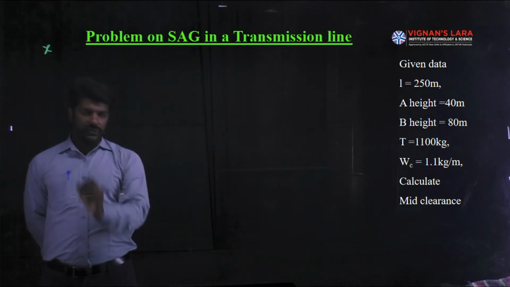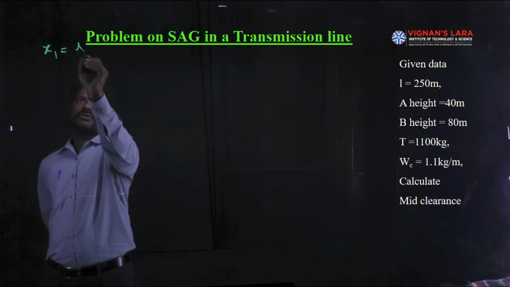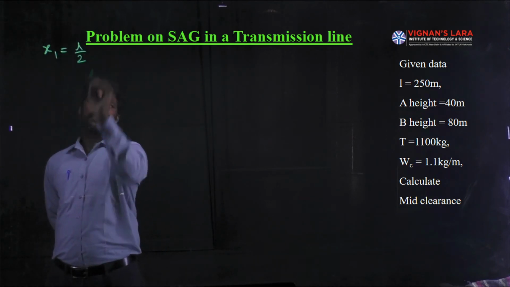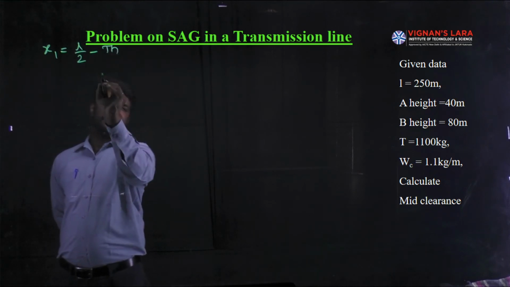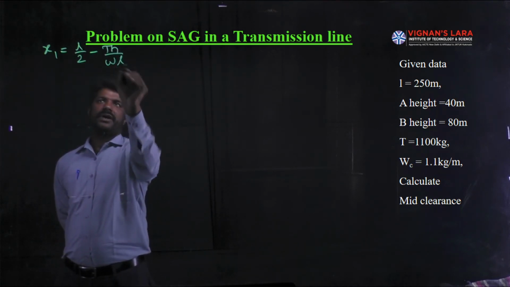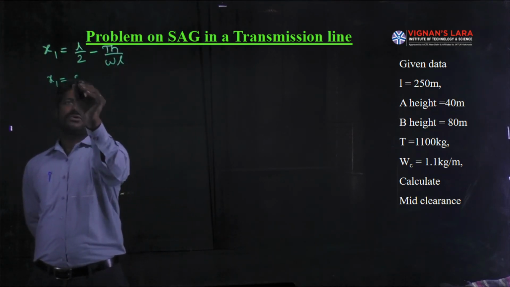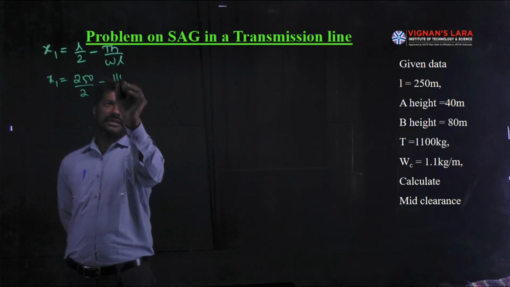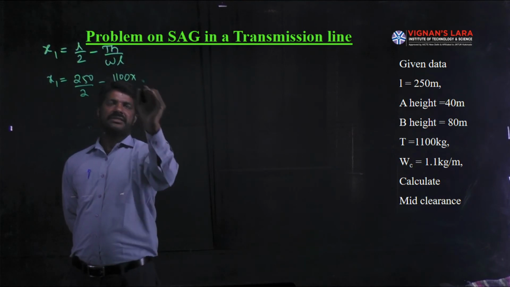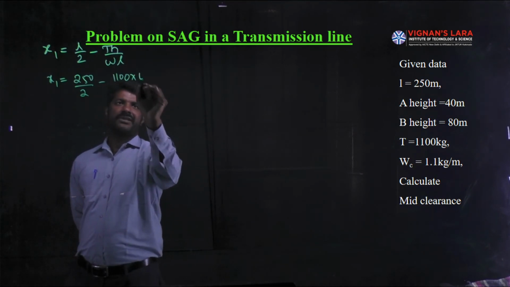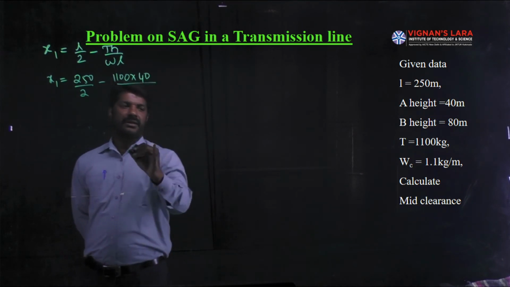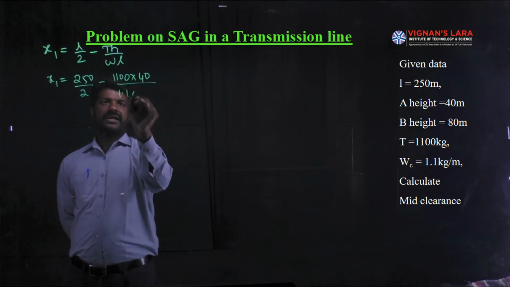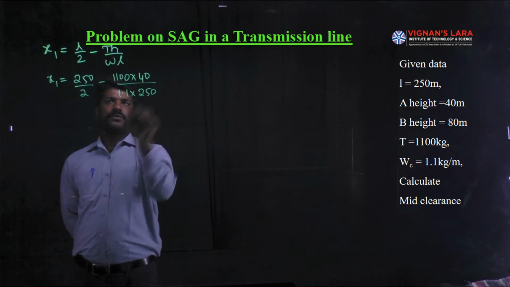The formula is x1 is equal to L by 2 minus TH by WL. So x1 is equal to 250 by 2 minus tension on the conductor 1100 times H, the difference between the support levels 40 meters, divided by weight of the conductor 1.1 kg multiplied by 250.